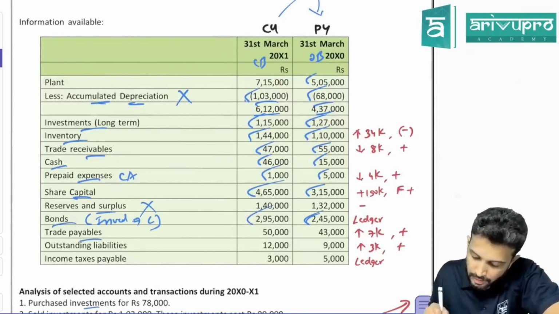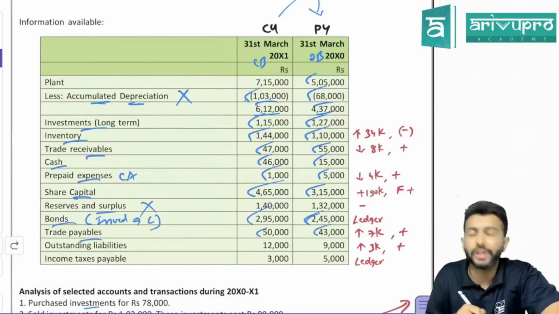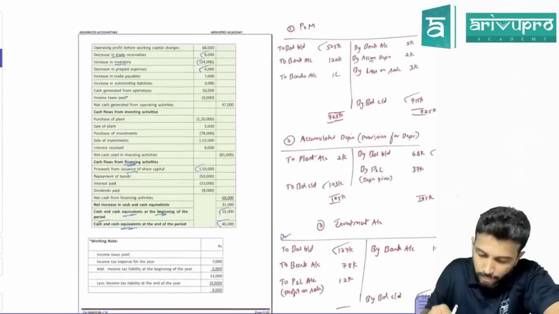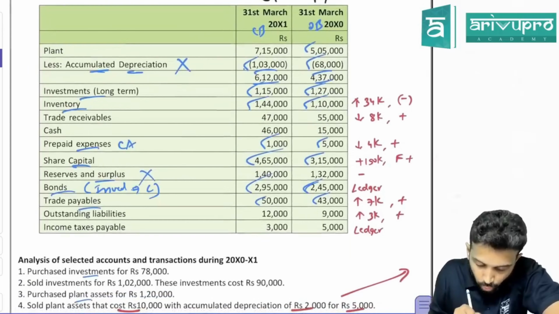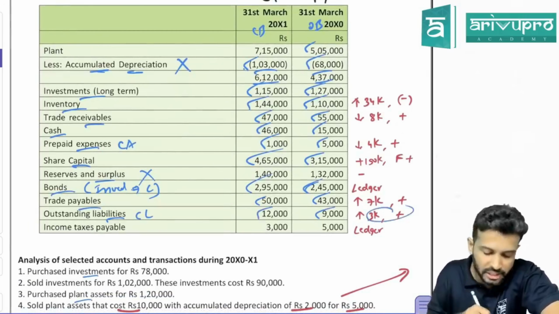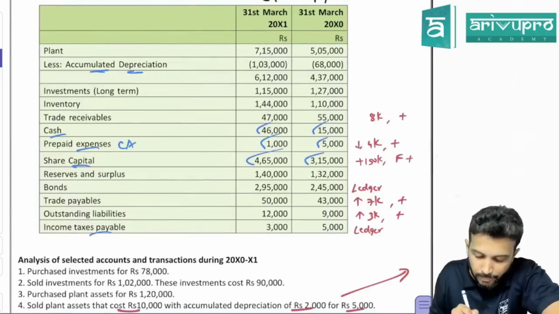Next, trade payable. Opening is 43, closing is 50. So trade payable has increased by 7,000. Increase in current liability means plus. Check, have they added 7,000 in operating cash flow? Yes, they have added. Next is outstanding liability, again current liability. Opening 9, closing 12. Again, it has increased by 3. Check, have they added 3? Yes, it is done.